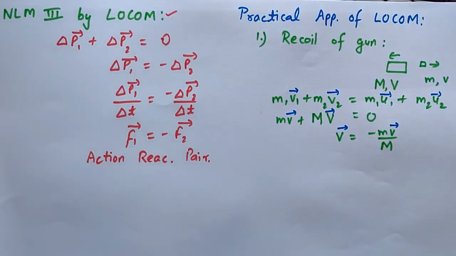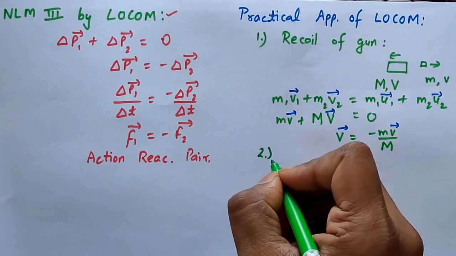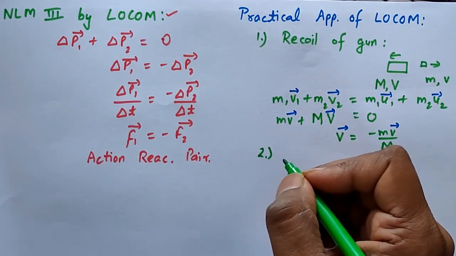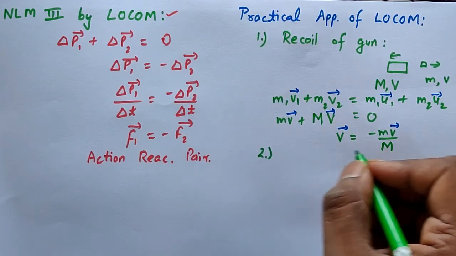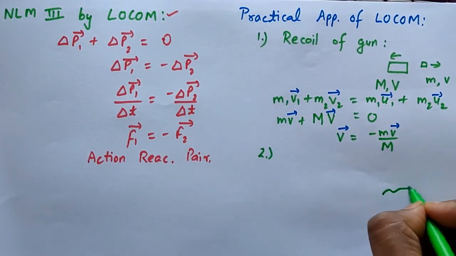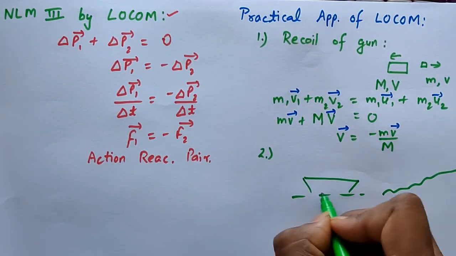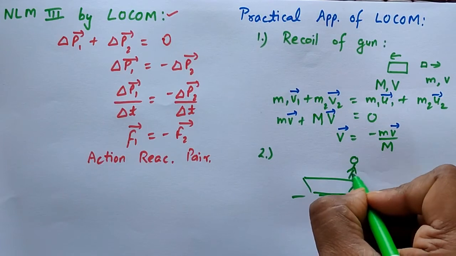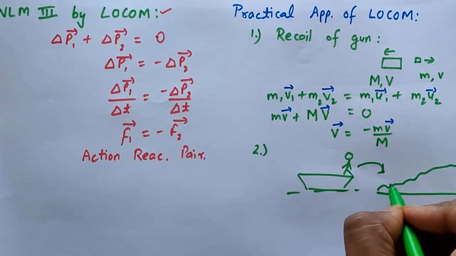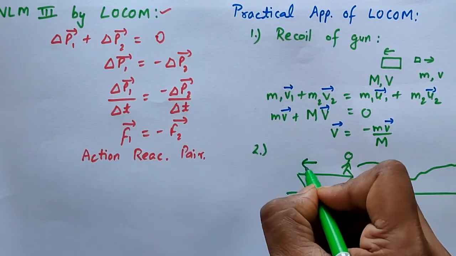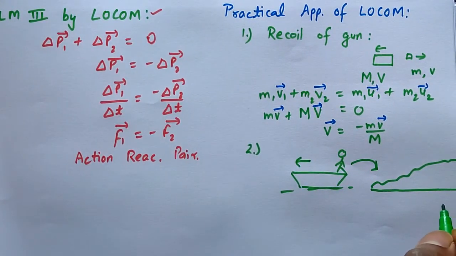Similarly, there are some other examples also, like when a man jumps out of a boat to the shore, the boat slightly moves away from the shore. If there is a boat and a man jumps out from the boat, then what will happen? When he jumps in this direction, the boat will move in the opposite direction. This is also based on the law of conservation of momentum.